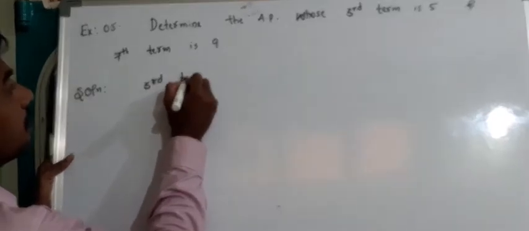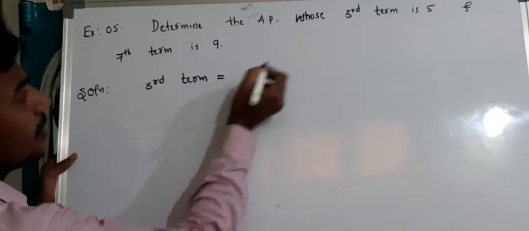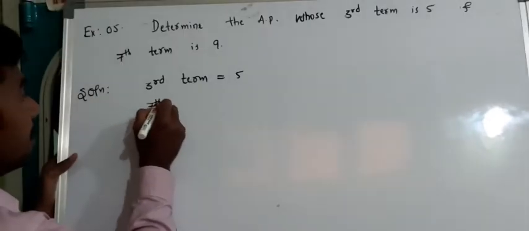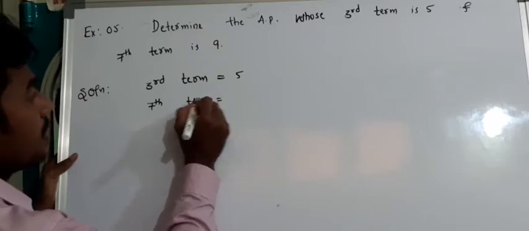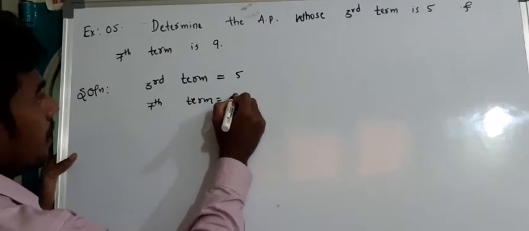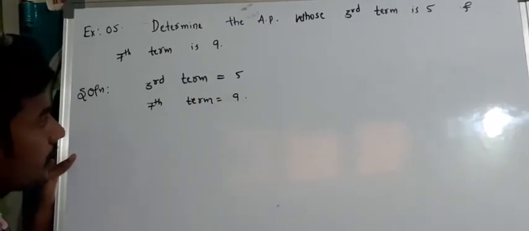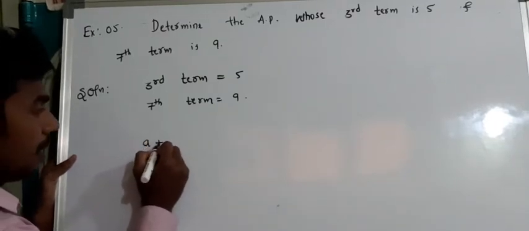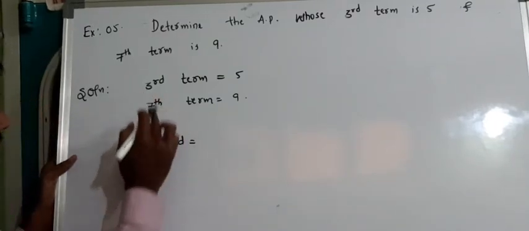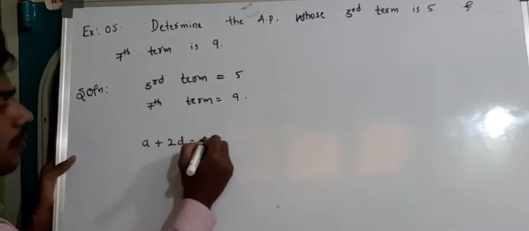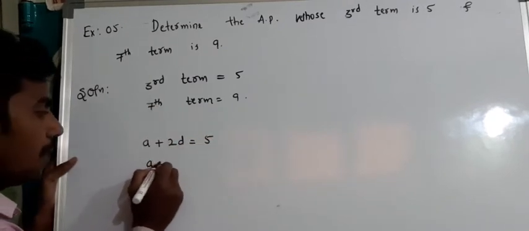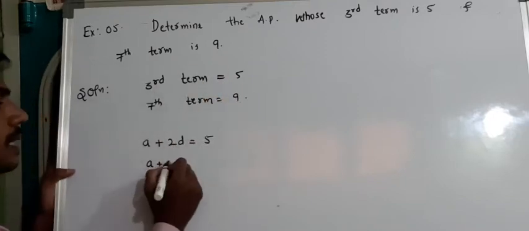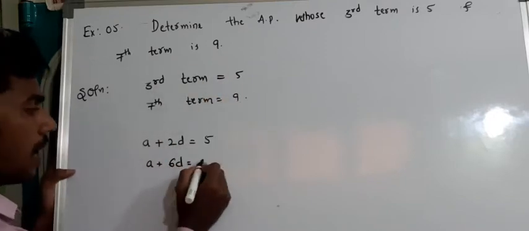The third term is equal to 5 and the seventh term is equal to 9. How will I write the third term? A plus 2D is equal to 5. For the seventh term, A plus 7 minus 1, that is 6D, is equal to 9.